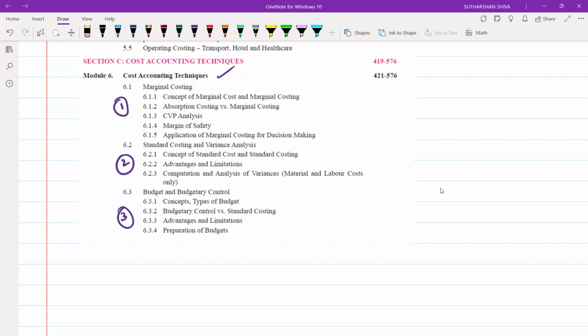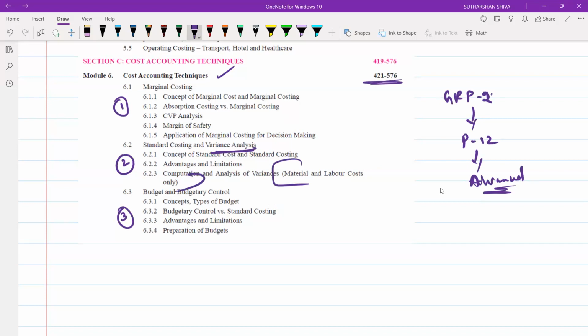For those who are studying only group 1, in group 2, paper number 12, you are going to learn the same thing at a more advanced level, with question-based complexity. At that time, it will also make things easier for you. And one more thing, we have some more weightage also. Why I say standard costing variances: here we are only going to study two variance analyses, one on material and one on labor cost, correct?